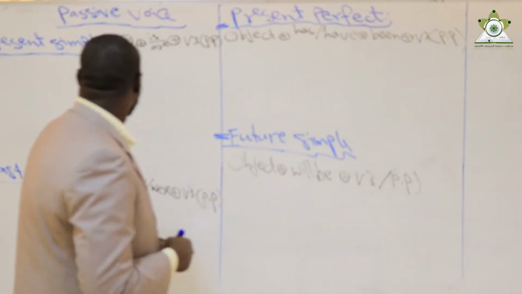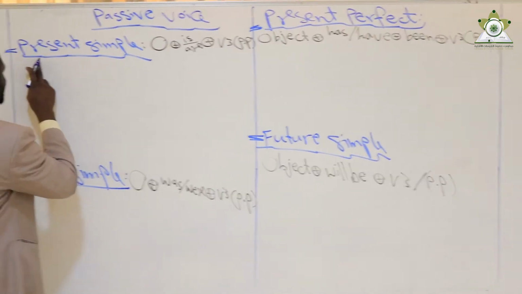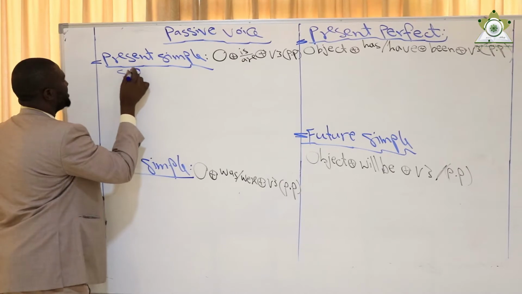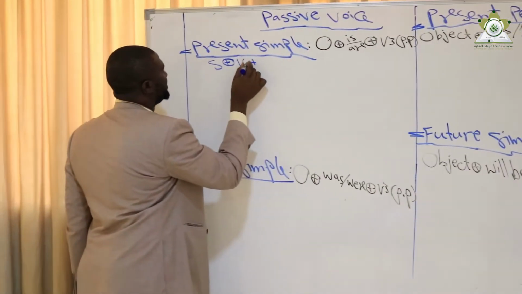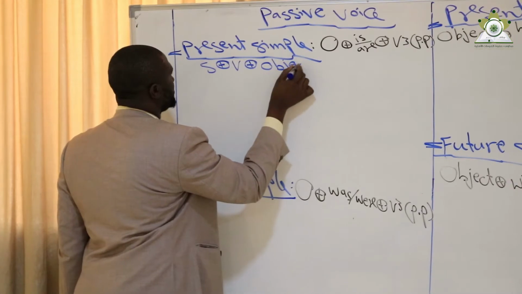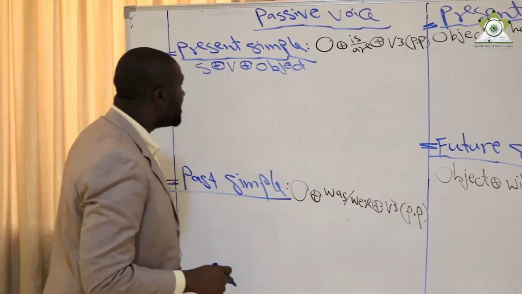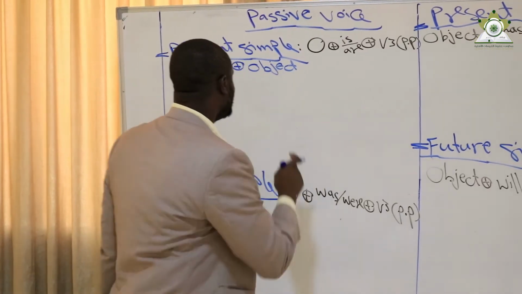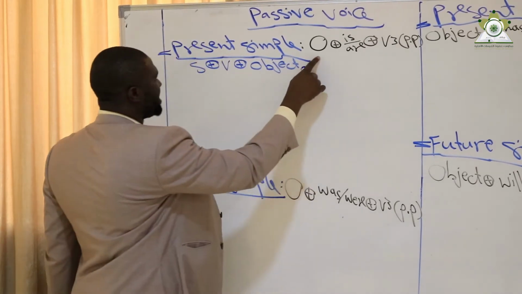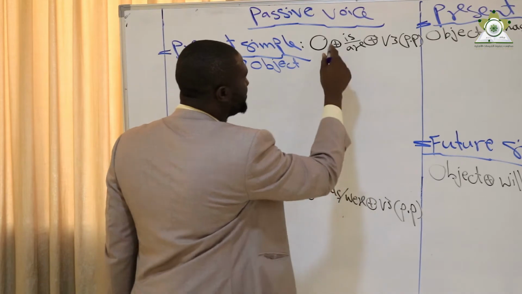Okay, for example, in an active sentence, we always have a sentence in this way: subject plus verb plus object. But in case I want to make it passive, in present simple, my rule becomes: I start with object plus is or are. It depends on the object.